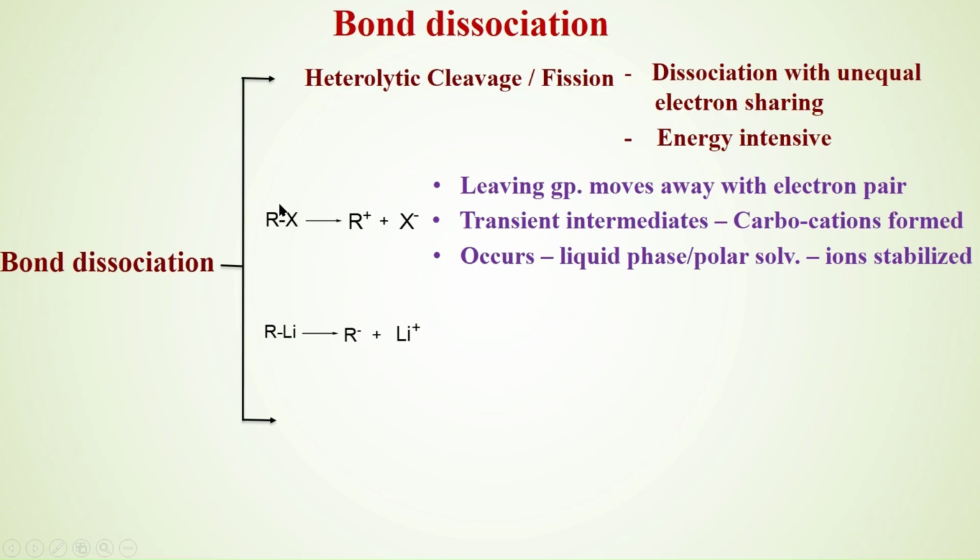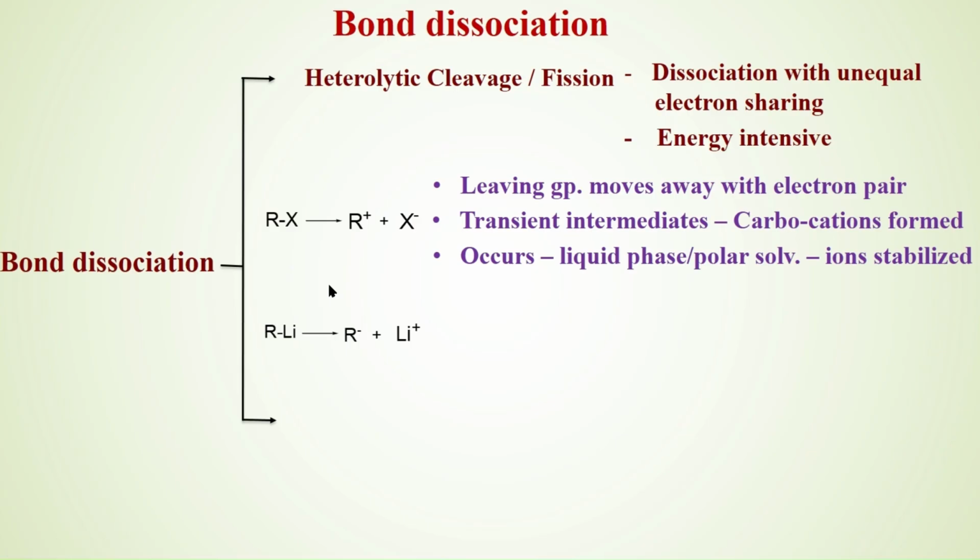Here in RX, the brother is negative in nature. That's why he takes away the electrons with him. Electrons are like money for compounds, like money is for human beings, electrons are for molecules or organic compounds.